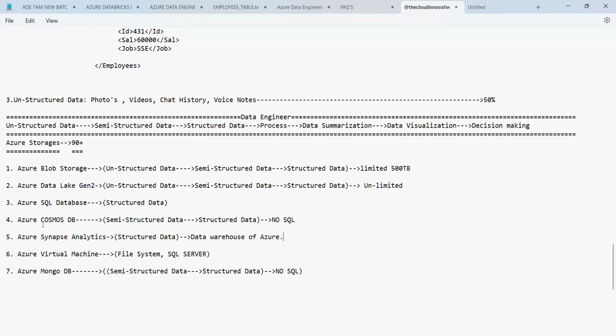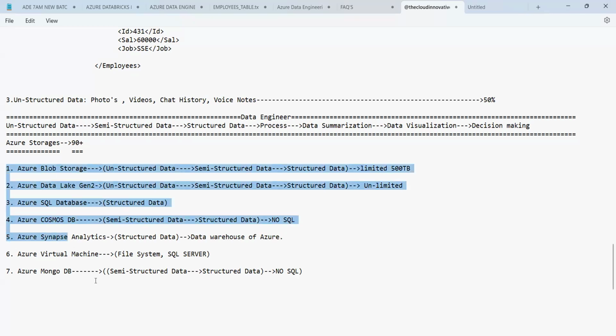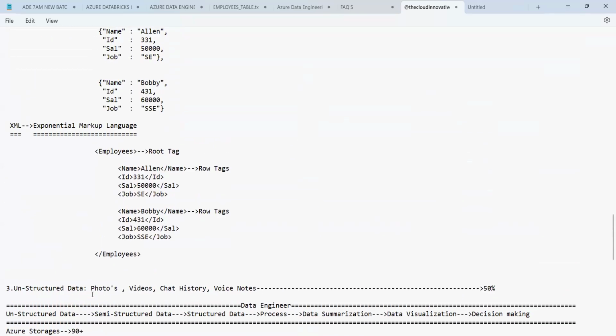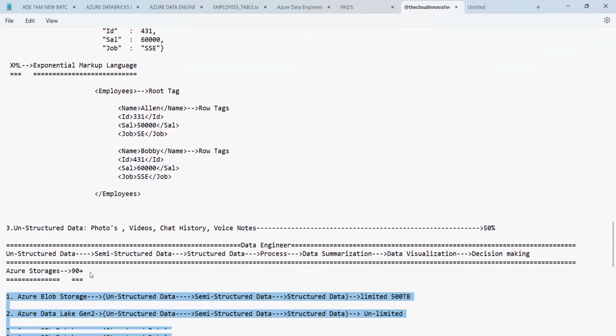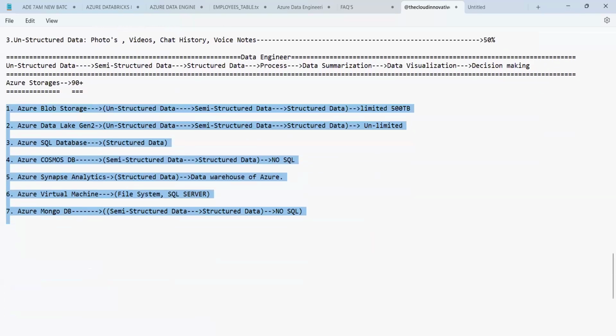Apart from this, we have many more storages. So these are some of the storages, guys. We will discuss all the storages in detail in the next session, and with the next session we'll start the practicals as well. That is tomorrow, the same time, guys.